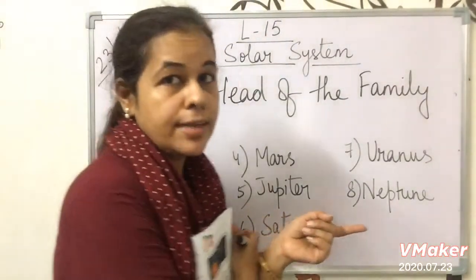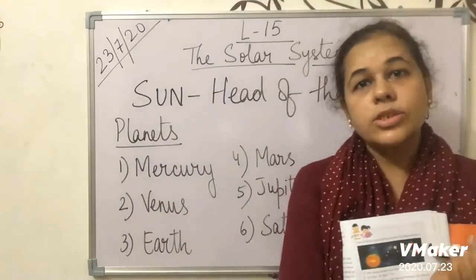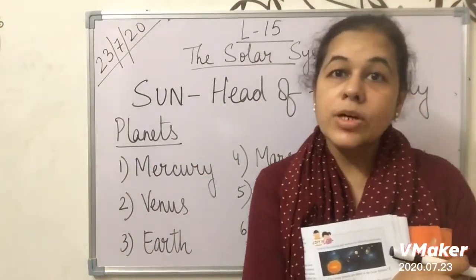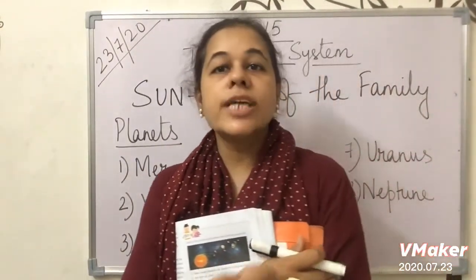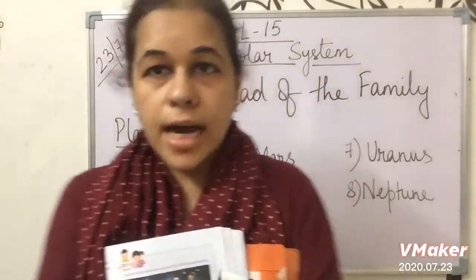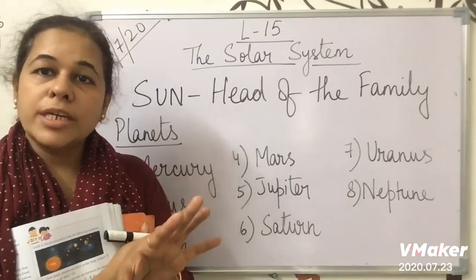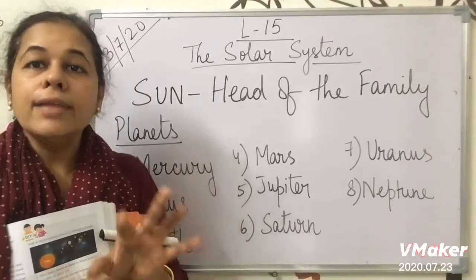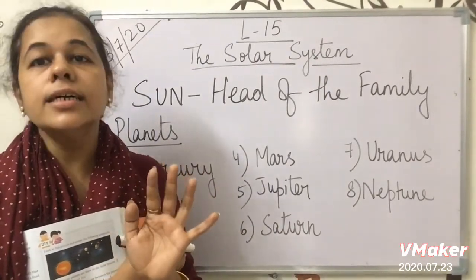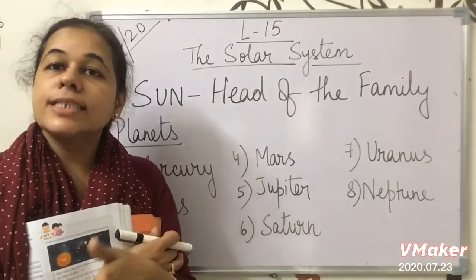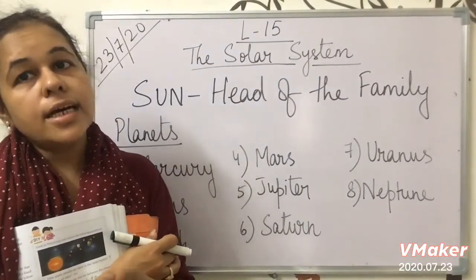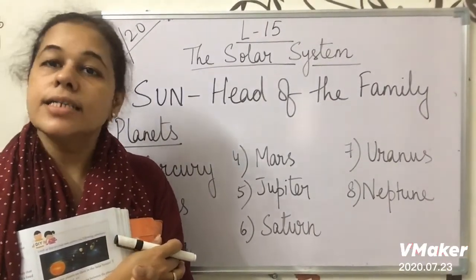Planets are heavenly bodies. Heavenly bodies, what is the meaning of that? Heavenly bodies are natural objects which can be seen in the sky. Okay, natural objects means we are not making them. They are there in the space from the beginning. Okay, and which can be seen in the sky. Example, you can say sun, moon. These are the heavenly bodies which we can see.